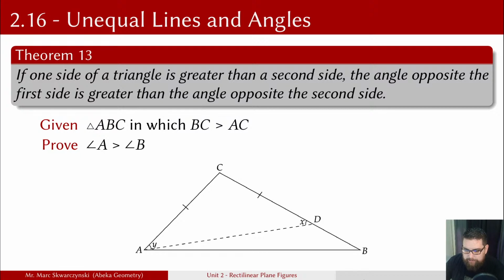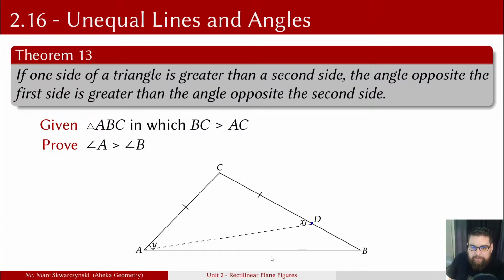First of all, we have our given, which is triangle ABC in which BC is greater than AC. We're going to locate D on BC such that AC equals DC. Basically, if we measure this out with the compass, this distance equals this distance. That's what we're doing here with point D. This is just by construction of equal line segments. With our compass, we can measure out CA onto CD. And we'll draw AD to point D on BC. We're going to draw this line because two points determine a line.